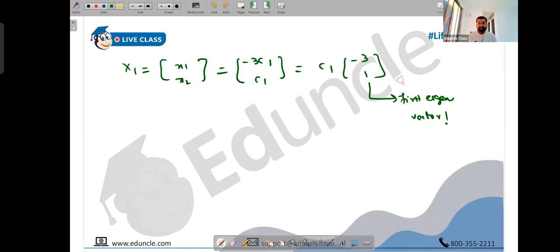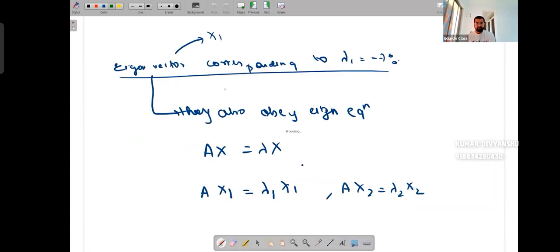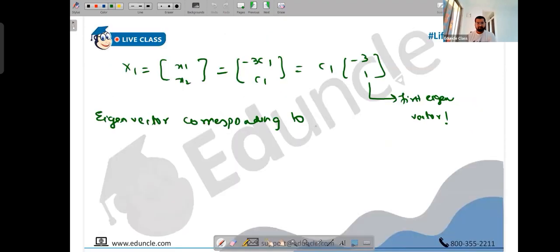Similarly, you can calculate the eigenvector corresponding to the second eigenvalue. And I think now you should be able to do this quickly. The eigenvector corresponding to the second eigenvalue we can calculate. So the second eigenvalue is lambda equals 6. So let's say this is lambda 2, and let's say now the eigenvector is X2. Let's say X2 is y1, y2, just give it different letters. Okay, so let's get started.